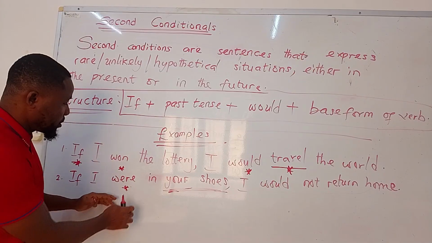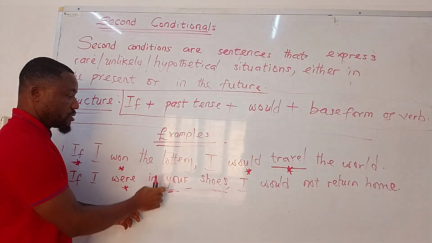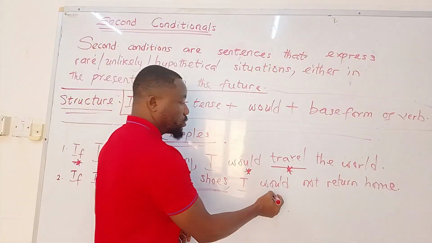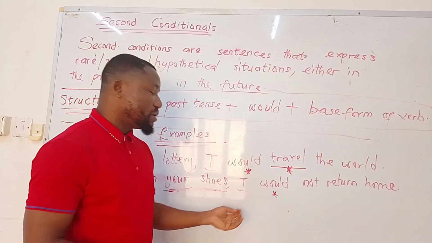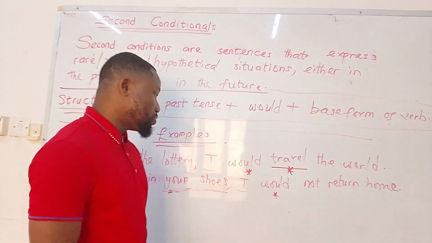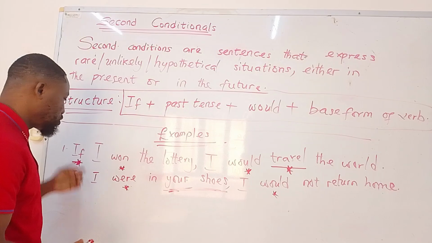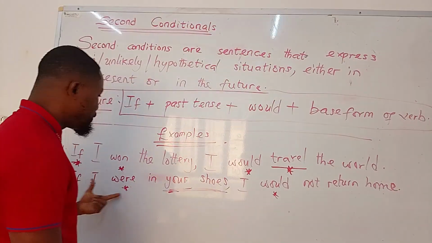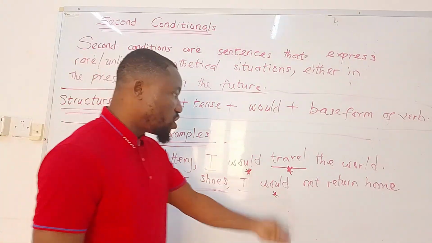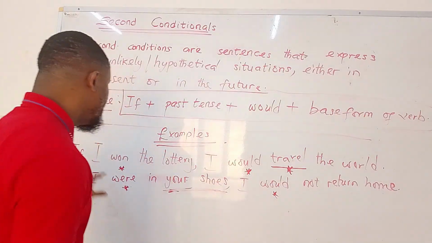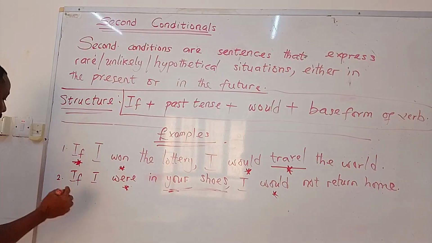So if I were, the past tense verb, in your shoes, I would. And this is because it's impossible for me to be in the shoes of this individual. So we use the past tense for that impossibility, rare situation. If I were in your shoes, oh my goodness, I would not return home. So that is another example.